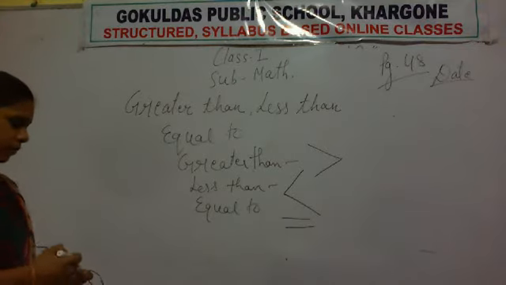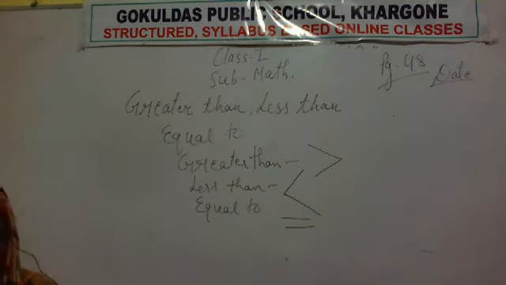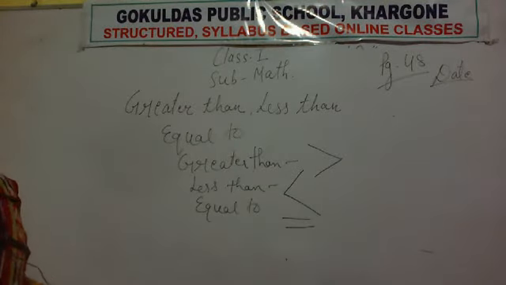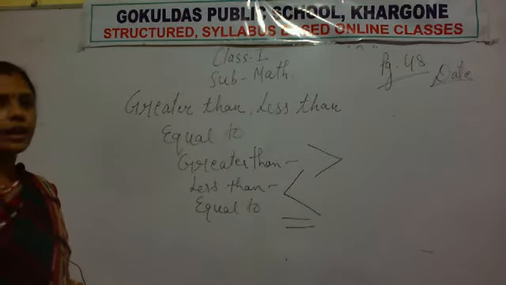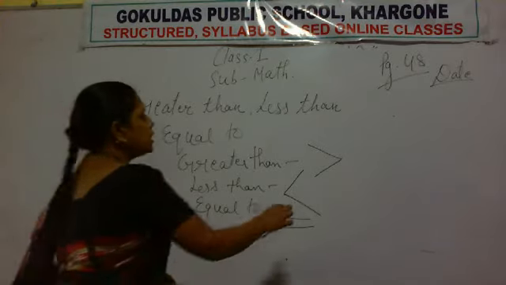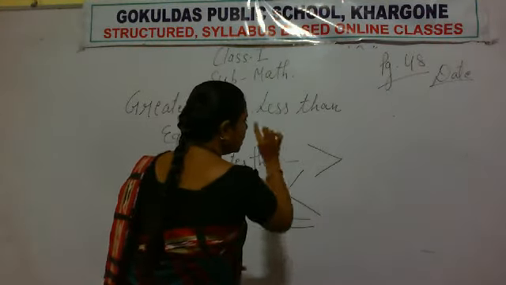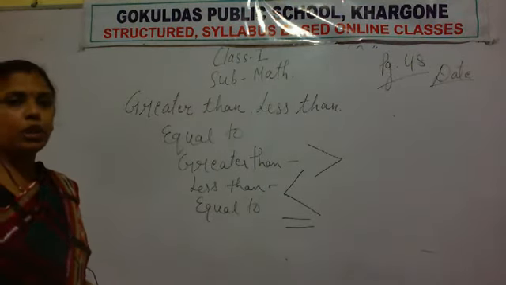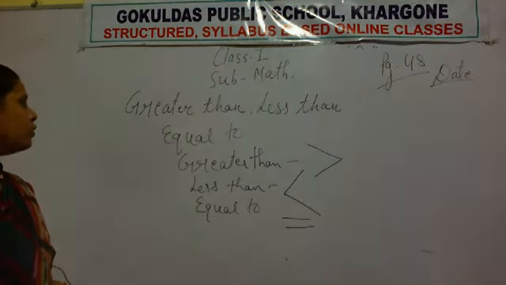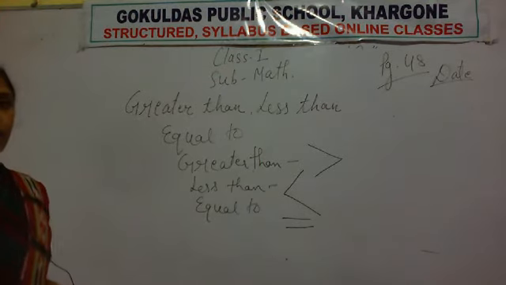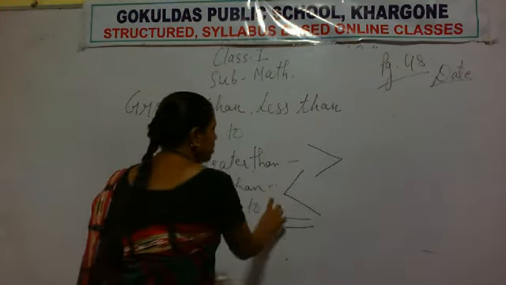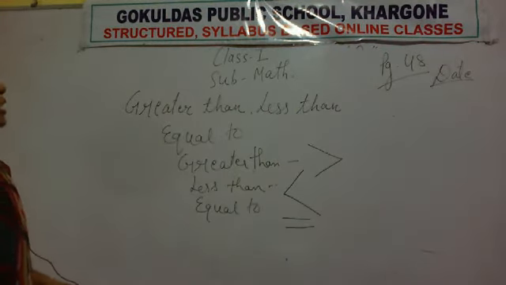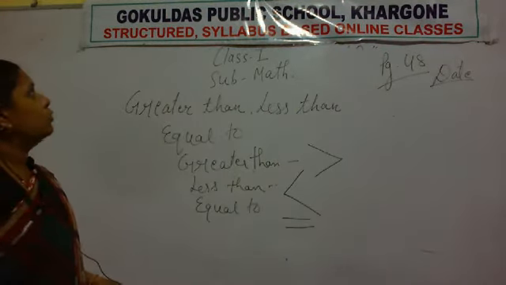For solving the questions that are given in the book, first we have to identify the greater number, and accordingly we put these symbols in the given circle. Some circles are given between the two numbers. So after identifying the numbers, we put the symbol of greater than, the symbol of less than, and the symbol of equals to.